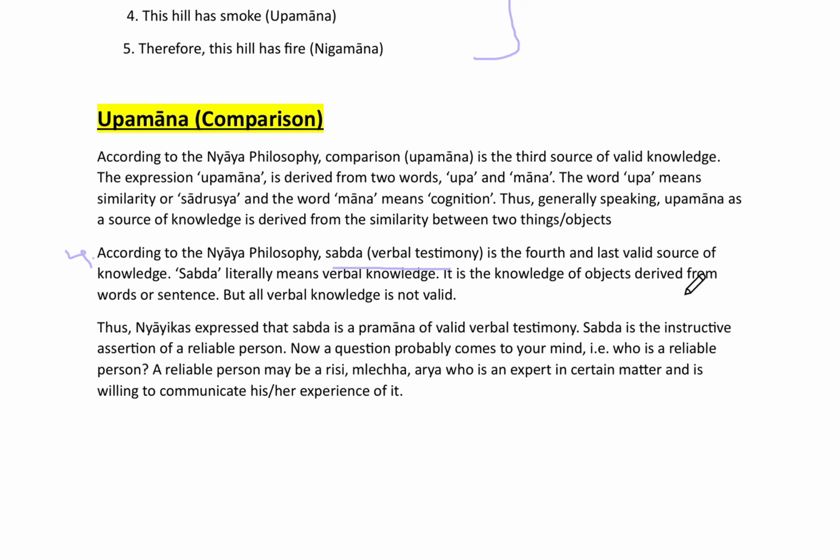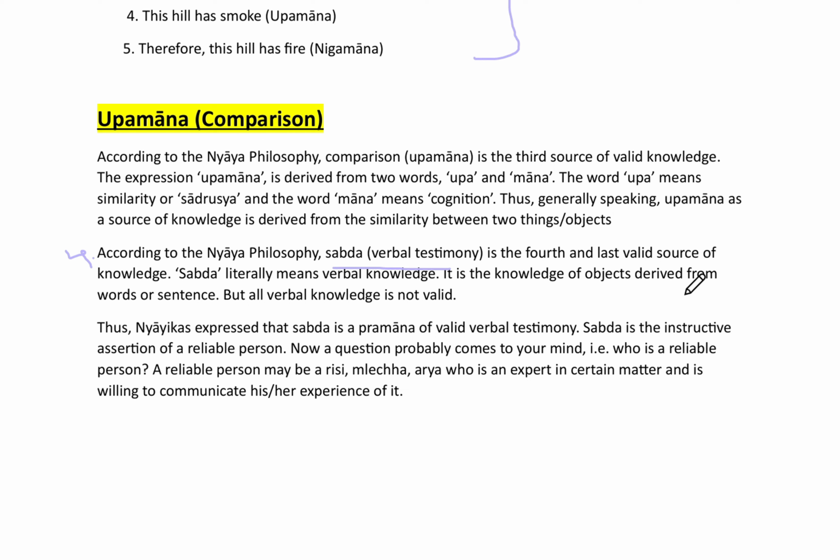Here we can say that Shabd, verbal testimony, we can know from people who know about things very clearly, and when they try to transfer that knowledge to you, they do it by means of Shabd, the verbal testimony, just like your parents telling you something, and you believe it, but it can be true or false.